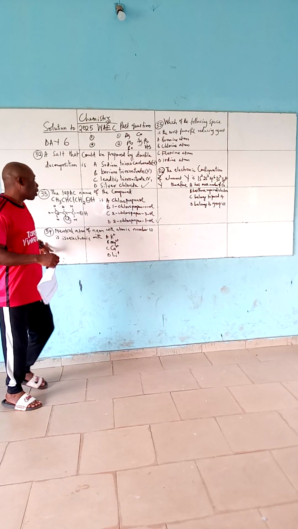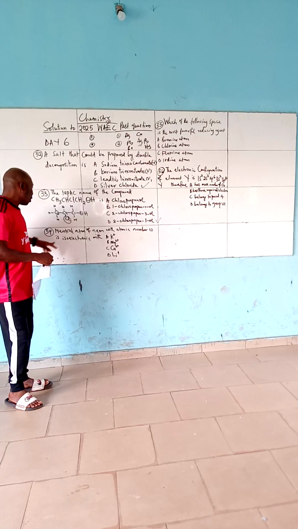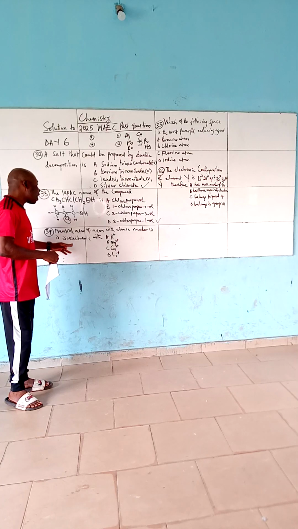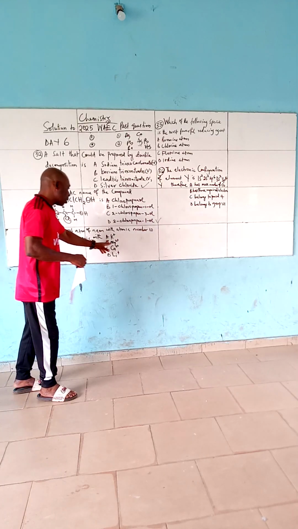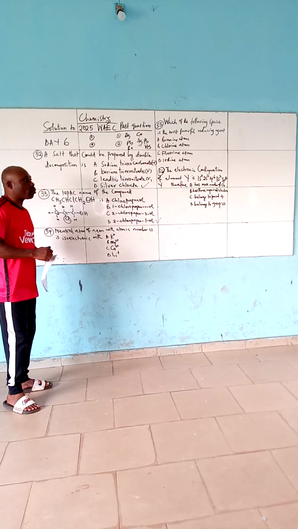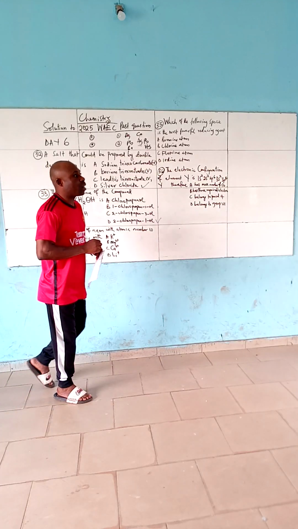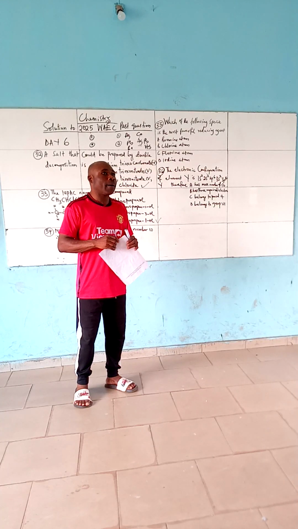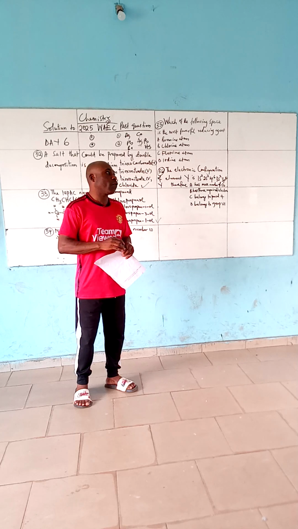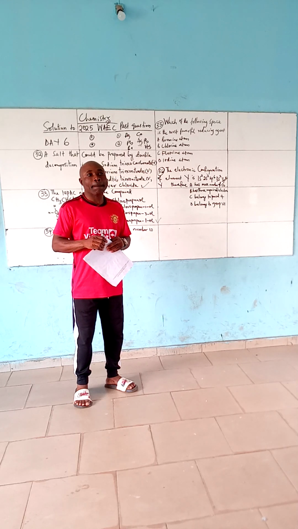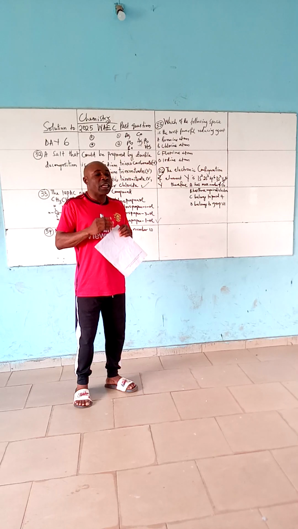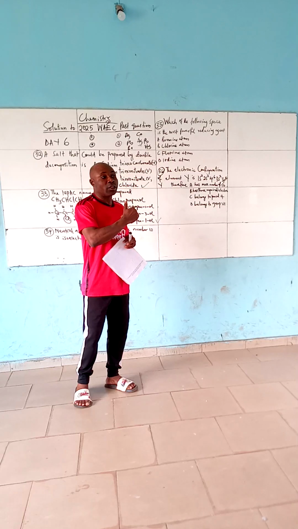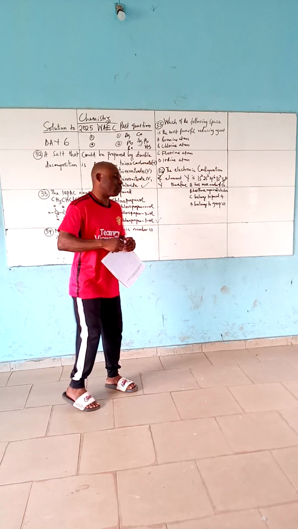Question 34. A neutral atom of neon with the atomic number of 10 is isoelectronic with which of the following? Now, when you talk about isoelectronic, one of the essences of bonding is for an atom of an element to acquire the electronic structure of the nearest noble gas, either by loss of electrons or by gain of electrons.